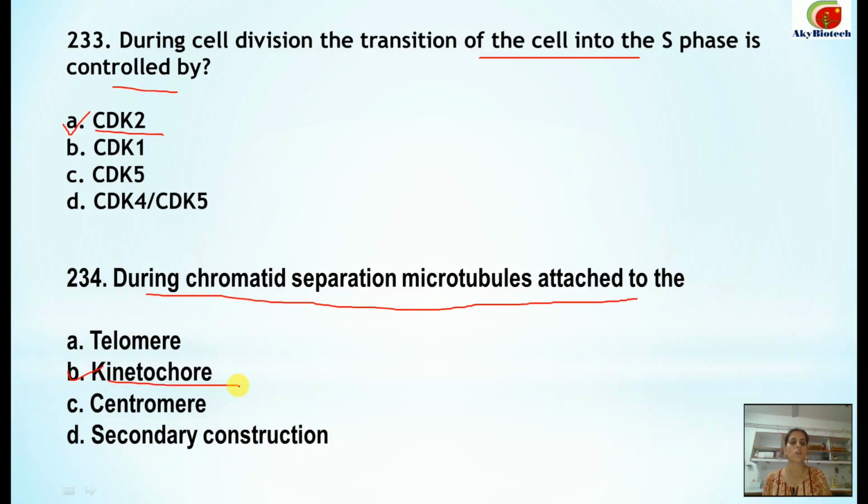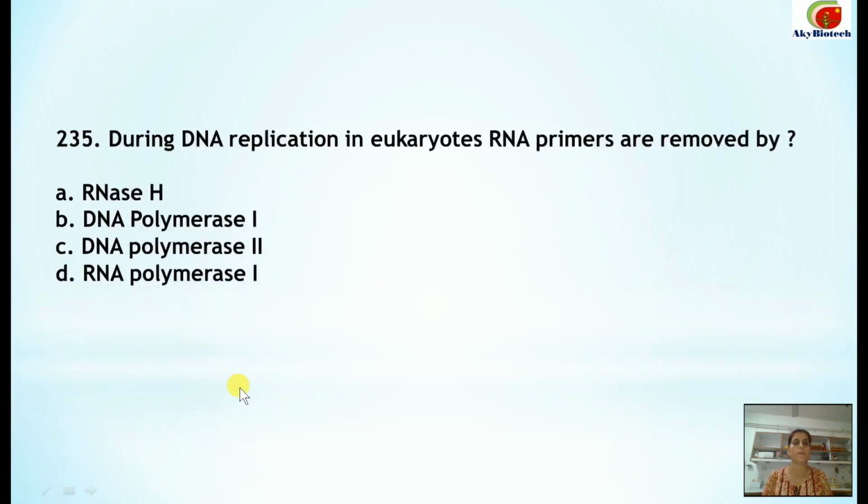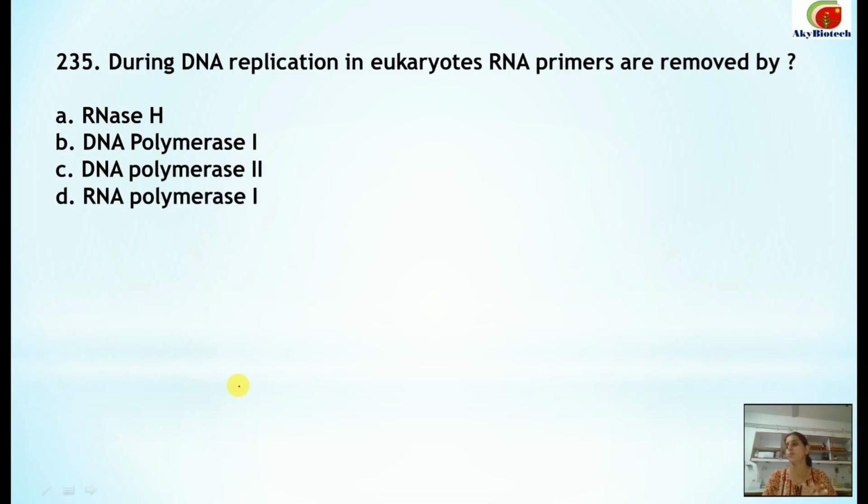This one is the correct option. Then next question, 235. During DNA duplication in eukaryotes, so you have to read this carefully, in case of eukaryotes, RNA primers are removed by RNase H. This enzyme helps in the removal of the RNA primers.